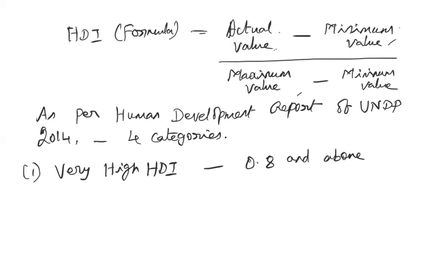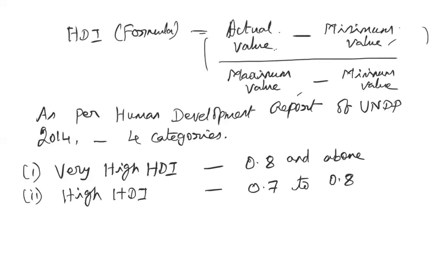And next is the countries which fall under the category of high human development index range. So that is between 0.7 to 0.8. So this value you will get if you substitute this formula. So based on that, the countries are categorized. They are falling in high or low or medium.